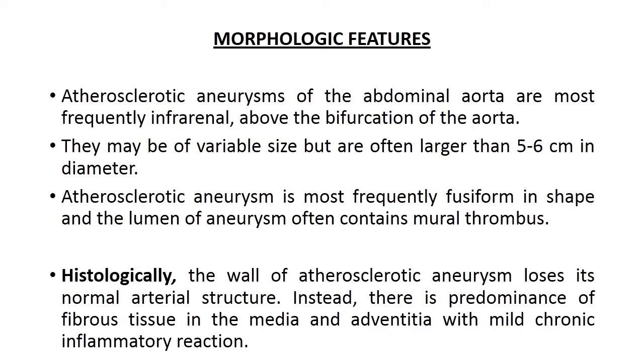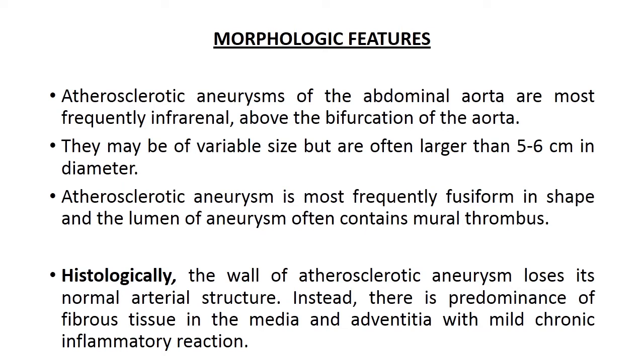Now, morphological features. Atherosclerotic aneurysms of the abdominal aorta are most frequently infrarenal, above the bifurcation of the aorta. They may be of variable size but are often larger than 5 to 6 cm in diameter. Atherosclerotic aneurysm is most frequently fusiform in shape, and the lumen of the aneurysm often contains mural thrombus.